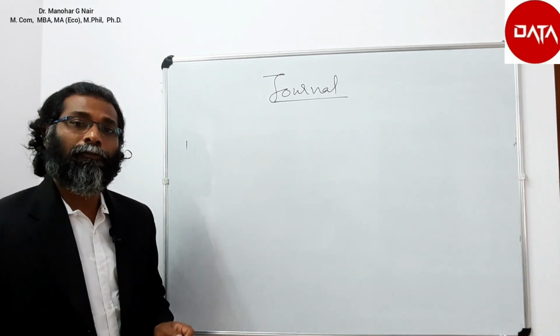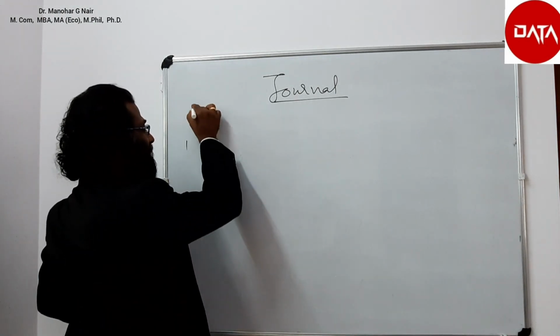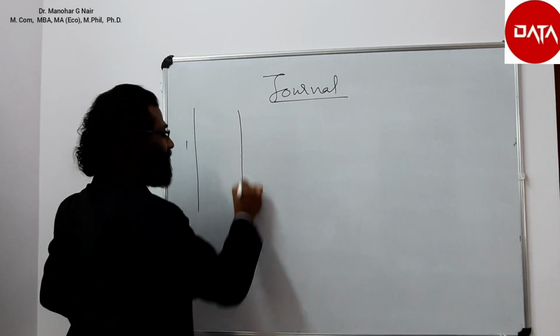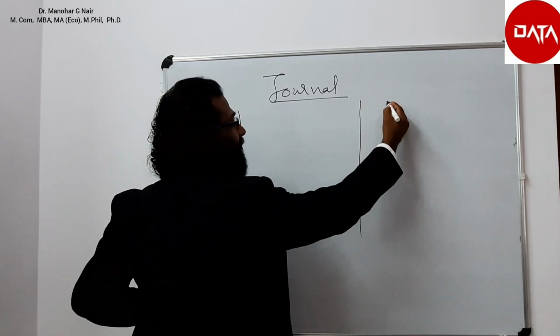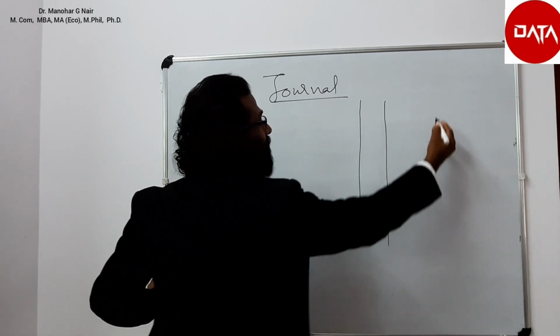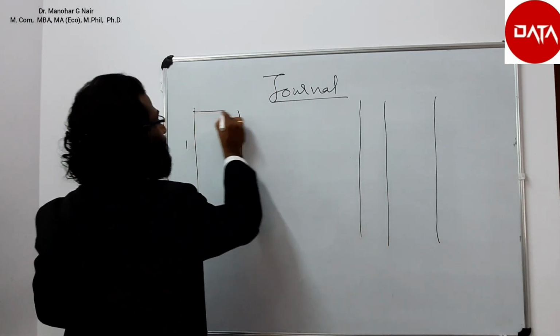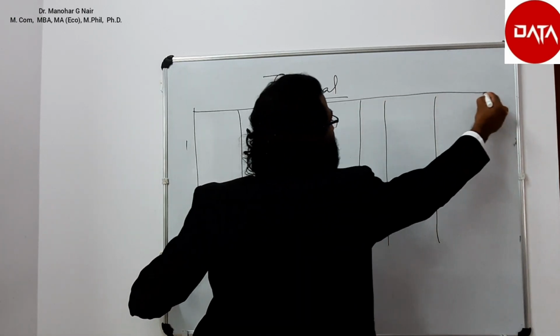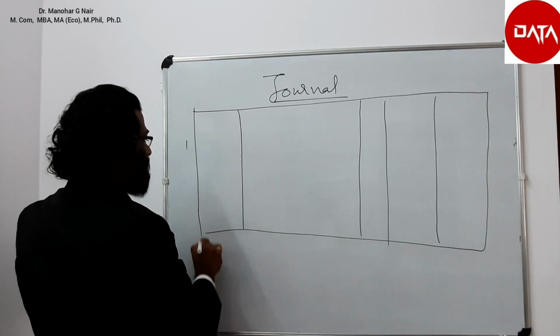So let us see the format of a journal. It contains date column, particulars column, ledger folio column, debit amount column and credit amount column. These are the columns a journal has.